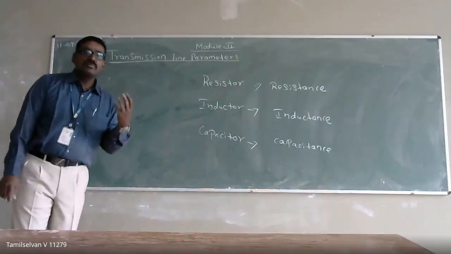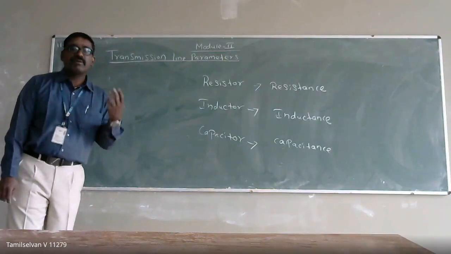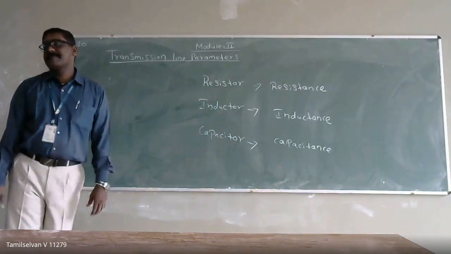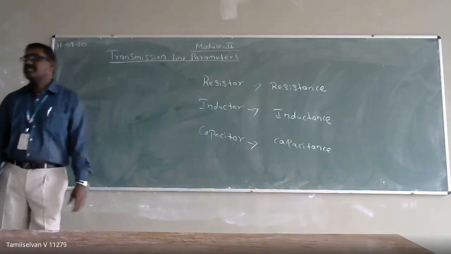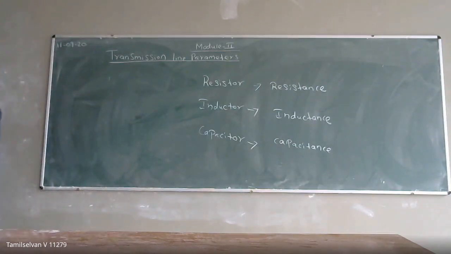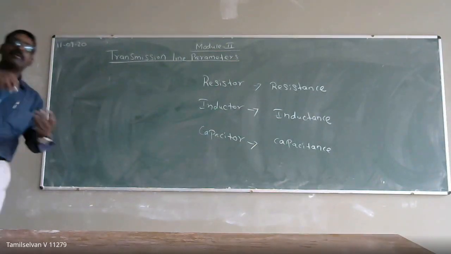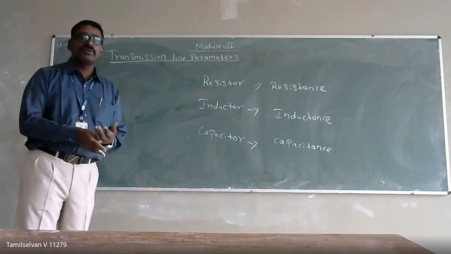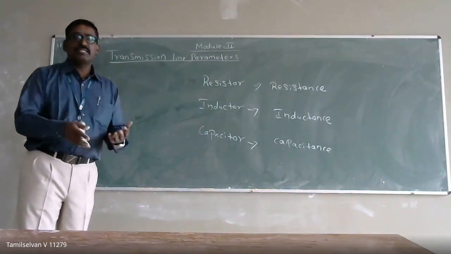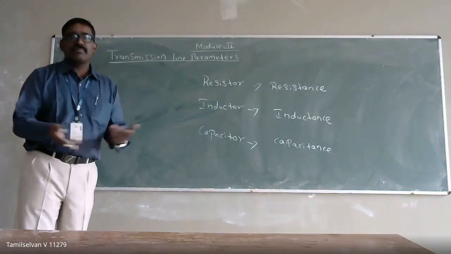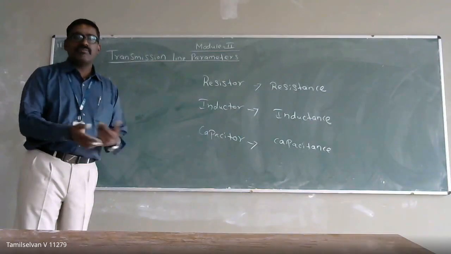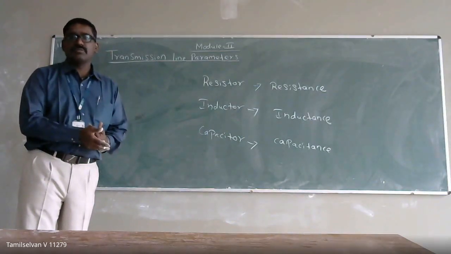If you are able to remove the element from your circuit, then the circuit is called what circuit? A physically separable condition. You classify circuits as unilateral, bilateral, active, passive, like that, no? So what is that type of circuit?